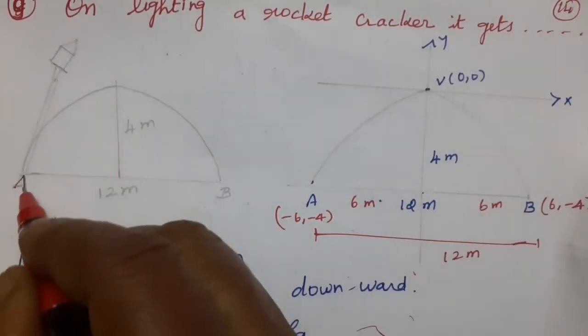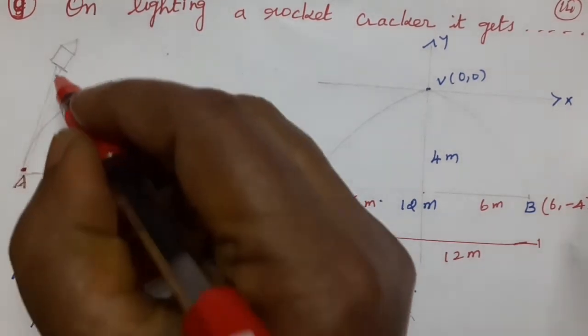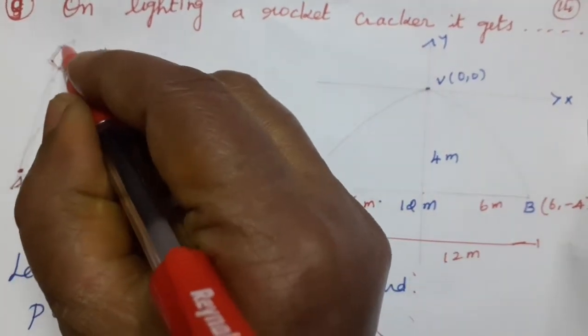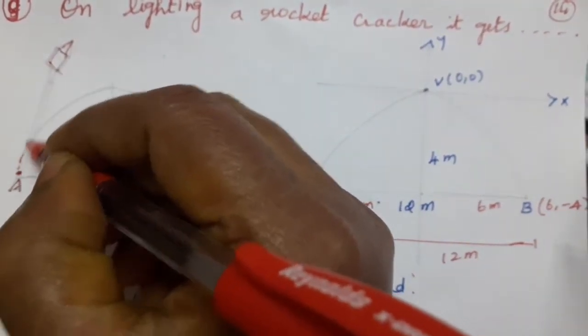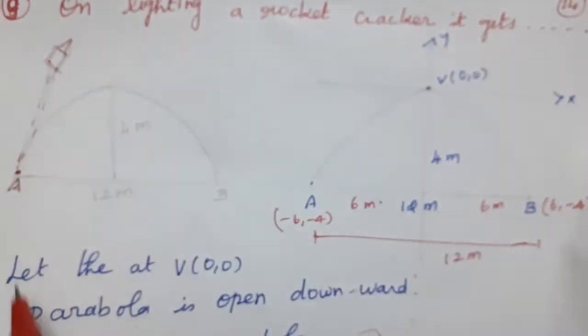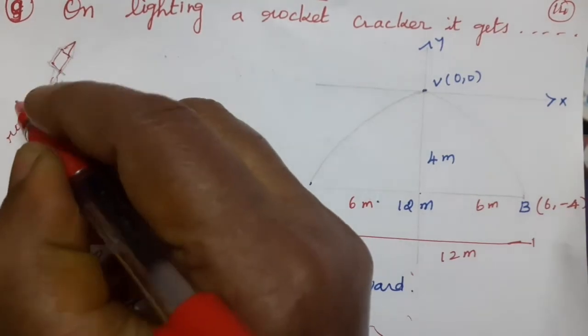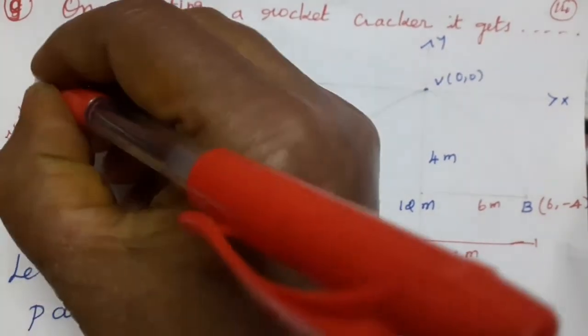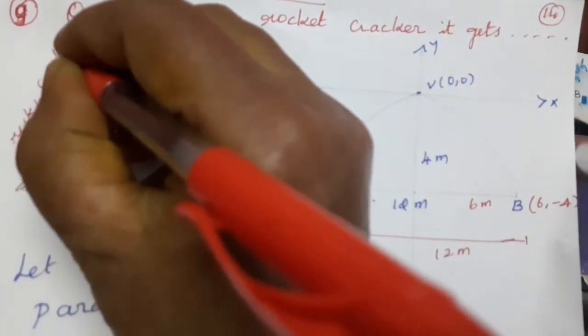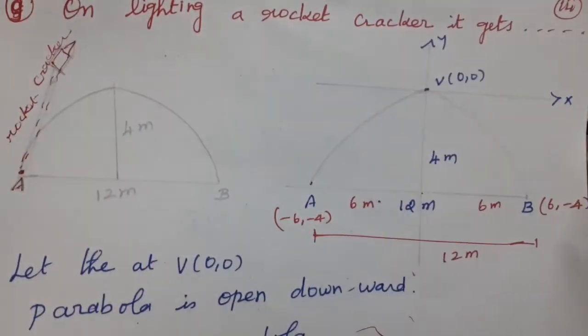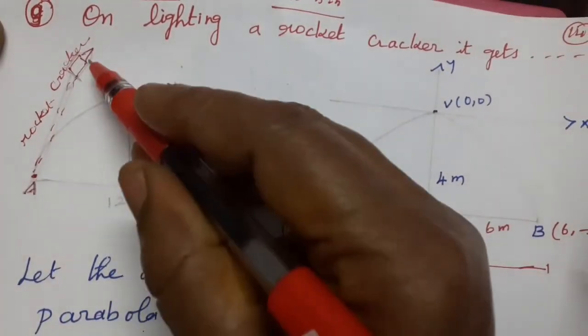This is the starting point for the cracker. This is the launching of the rocket cracker, the projection of the cracker.